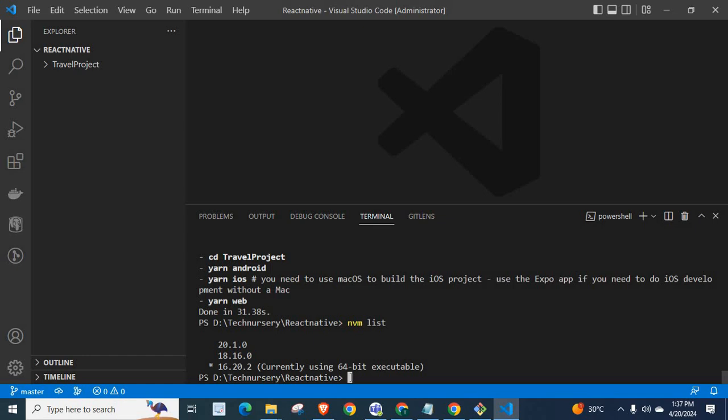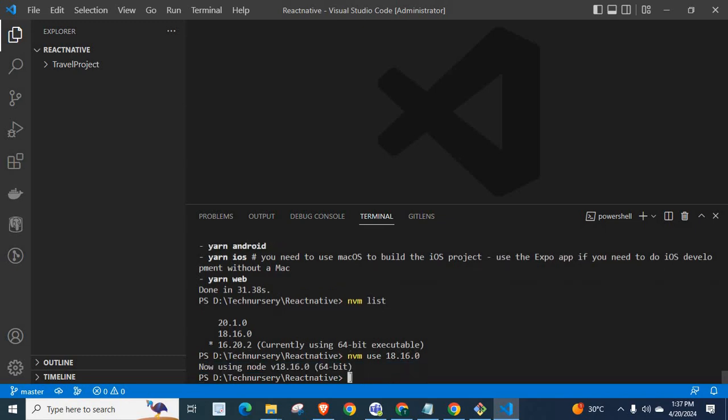In order to switch to another version of node, we have to use the command nvm use 18.16.0. Enter. Now using node version 18.16.0 64-bit.